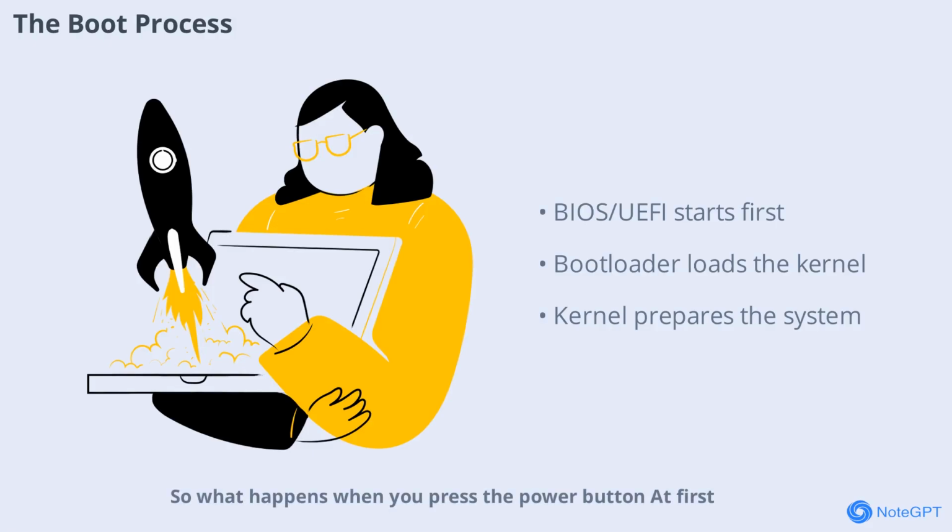So what happens when you press the power button? At first, your computer's memory is empty and the OS isn't loaded yet. The boot process begins with a tiny program called BIOS or UEFI, which checks if the hardware is working. Then, it finds the right disk and loads a small program called the bootloader. The bootloader's only job is to load the OS kernel into memory and hand over control. The kernel then wakes up, detects hardware, loads drivers, and sets up memory and process management. Finally, you see the login screen. Your OS is ready to go.